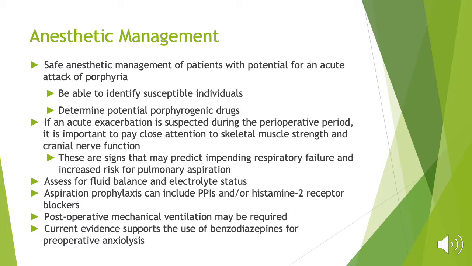You want to assess your fluid balance and always keep your electrolyte status in check, especially hyponatremia. Aspiration prophylaxis can include PPIs and H2 receptor blockers. It's a good idea for these patients in case they do have respiratory failure, which would increase the risk for pulmonary aspiration. You would want to let them know that postoperative mechanical ventilation may be required if they are weak, so that's something you would want to include when you're doing your preoperative assessment and when you're getting them to sign the consent. And then current evidence supports the use of benzodiazepines for preoperative anxiolysis, so those are safe.